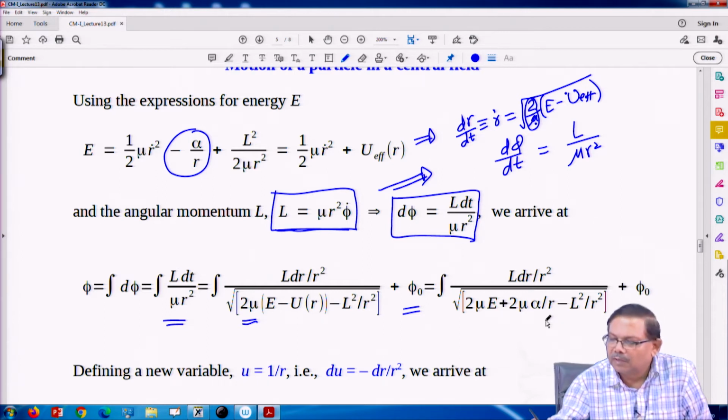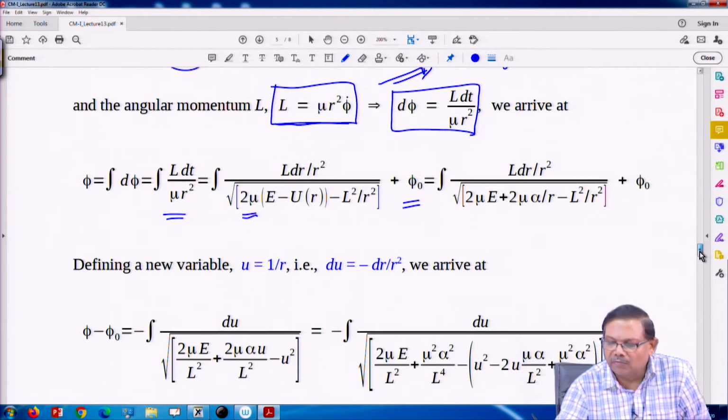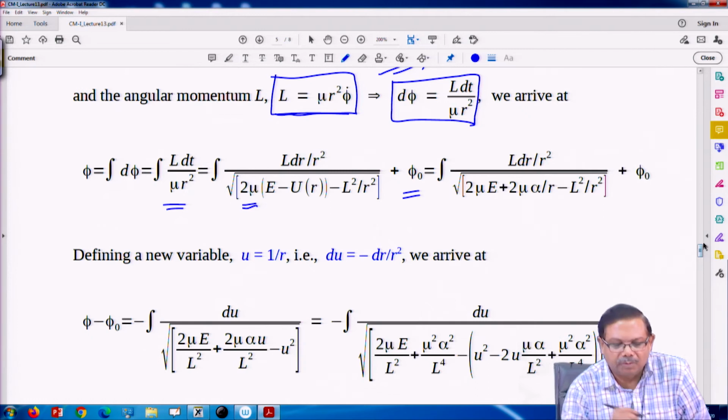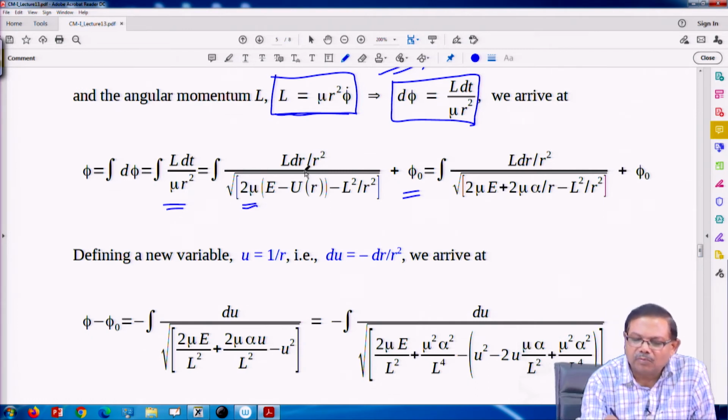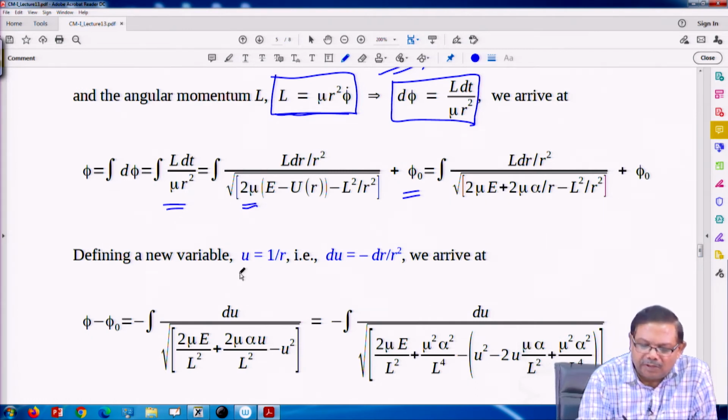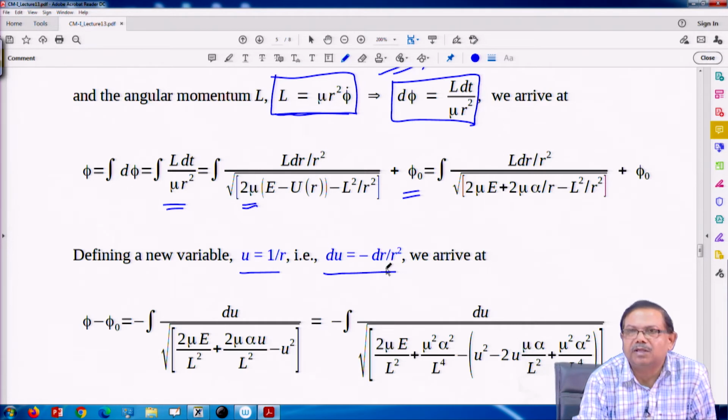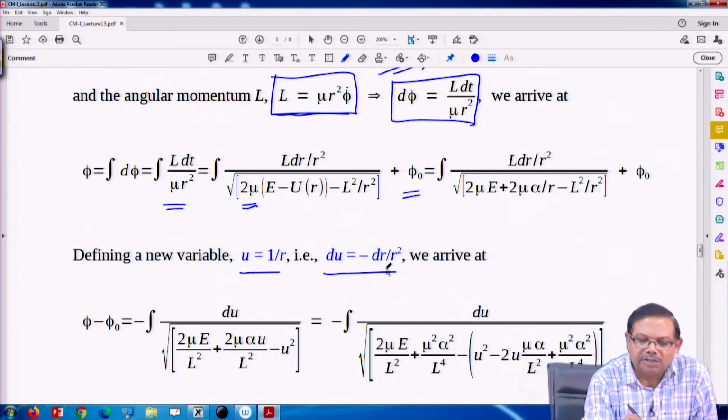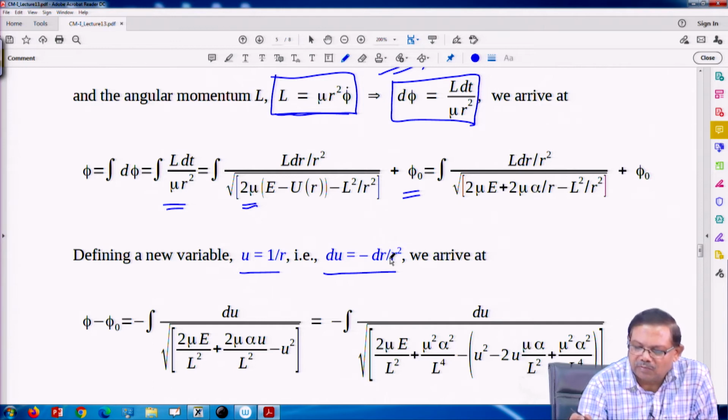Now, we have to integrate this. So, we do a change of variable. 1 upon r we define as u. So, du is minus dr by r square. So, I change the right-hand side of this integral into an integral in terms of u.